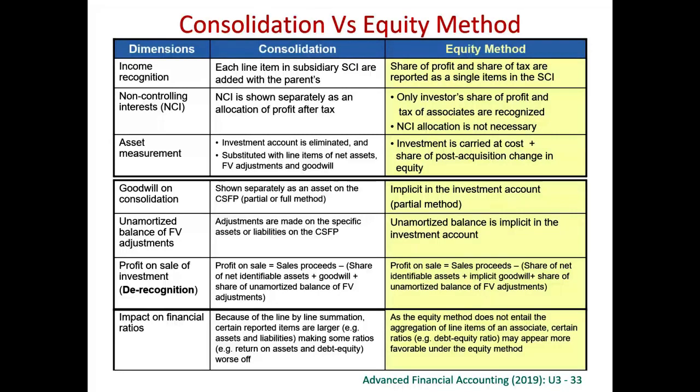Now we should know the difference between the consolidation and the equity method. Consolidation is for subsidiary, equity method is for investment in associate and investment in joint venture. So in the consolidation, everything of the subsidiary will be added together. Each line item in the subsidiary will be added with the parent's, and there will be a non-controlling interest showing separately.